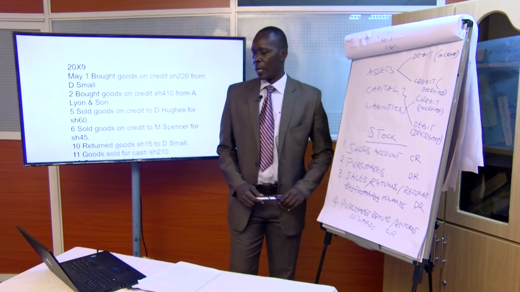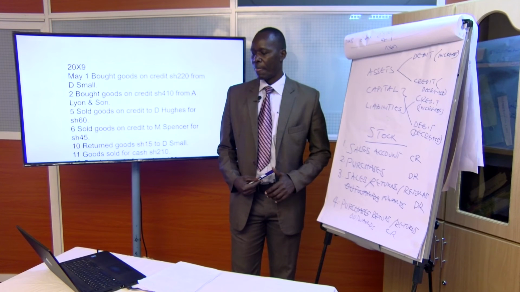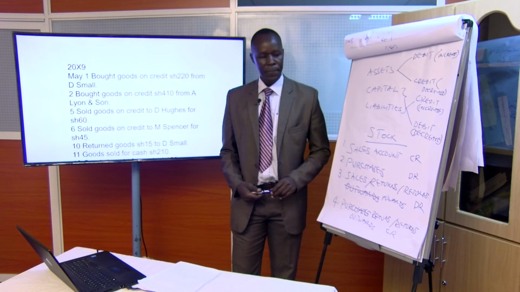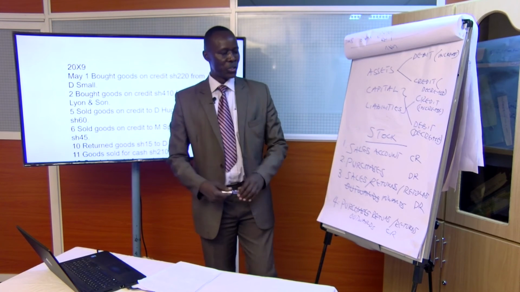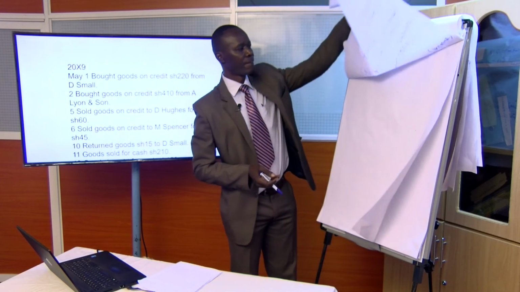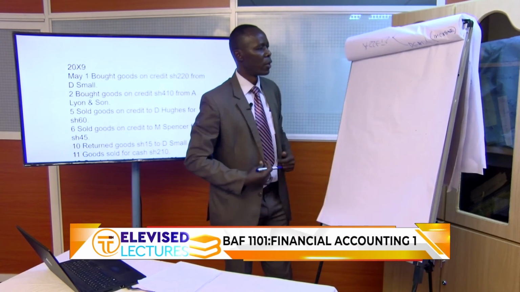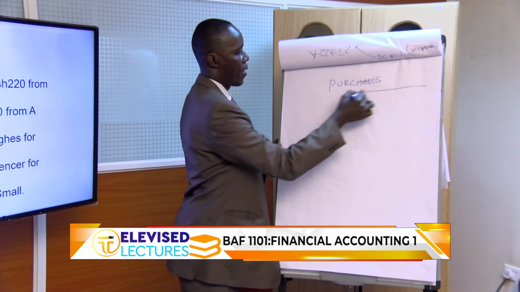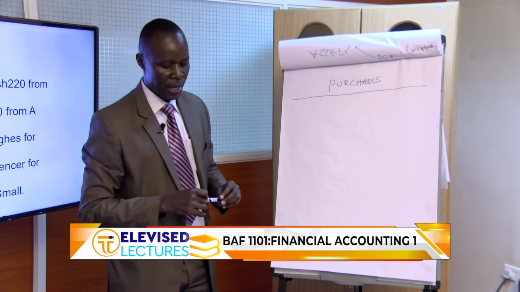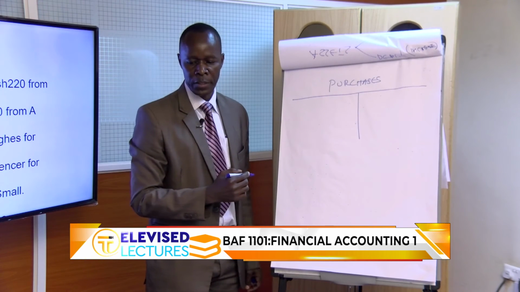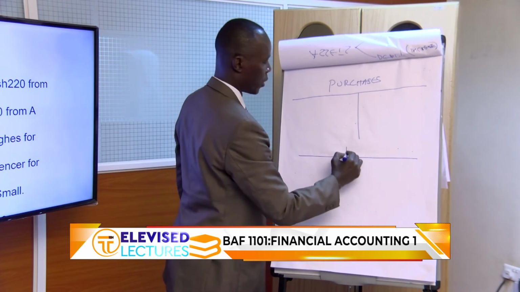Look at it. This business bought goods on May 1st on credit worth 220 shillings. Because we bought goods, which account do we open? Purchases. So let's open our purchases account. And as we mentioned before, each transaction has a dual effect. So how is the double entry completed? Where did we buy it from? From D Small.